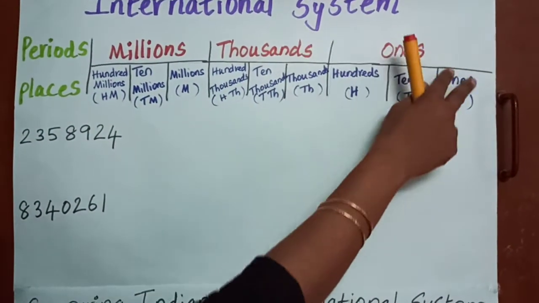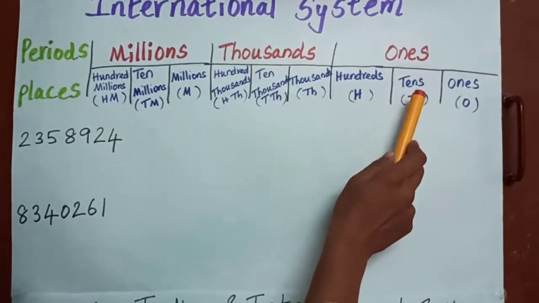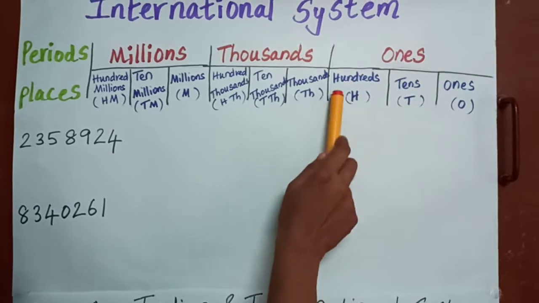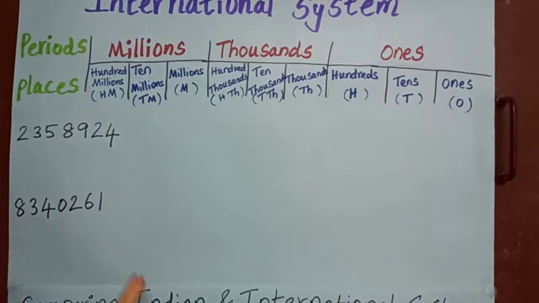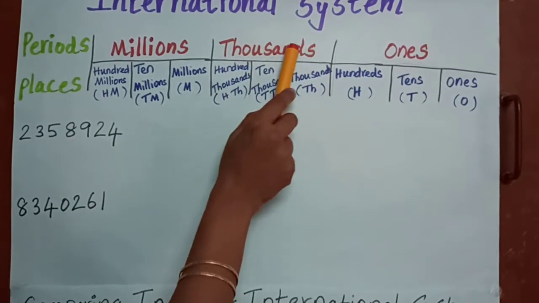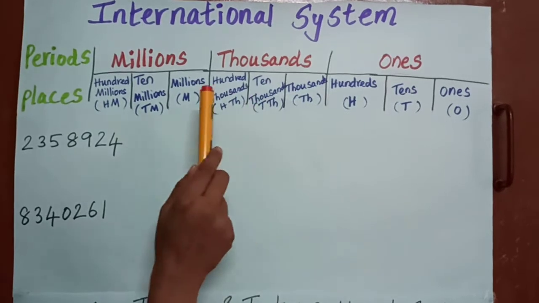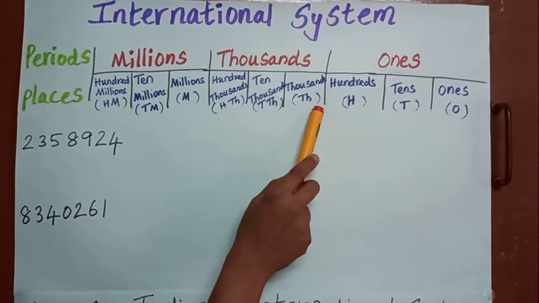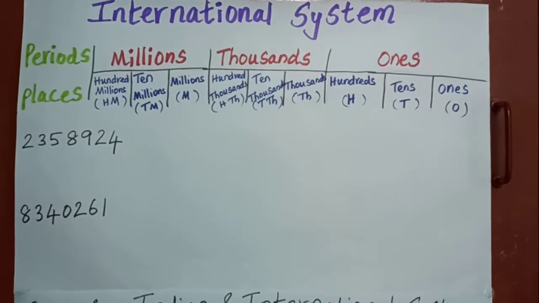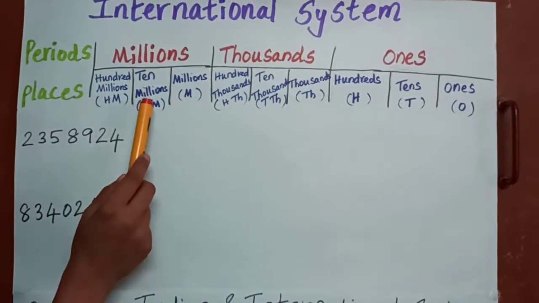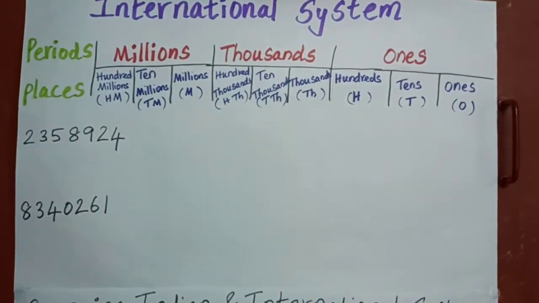In the ones period, three digits: ones, tens, hundreds. These three places come into the period of ones. The next period is nothing but the thousands period. Over there, thousands, 10,000s, 100,000s. These three categories go into the thousands period. Next, millions, 10 millions, 100 millions will move to the millions period.